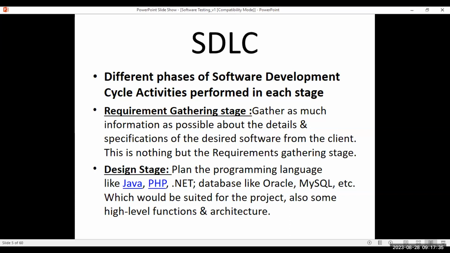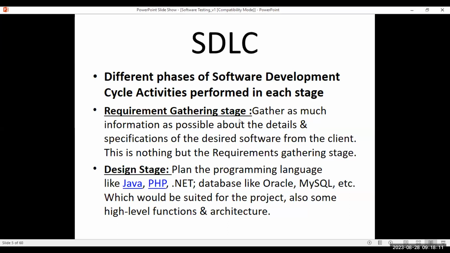Inception sessions. Okay. So in this requirement gathering stage, the company people will try to gather as much information as possible about the details and specifications of the desired software from the client. What is the software that the client wants us to build? This stage is called requirement gathering. We are trying to gather all the requirements, what the client needs.